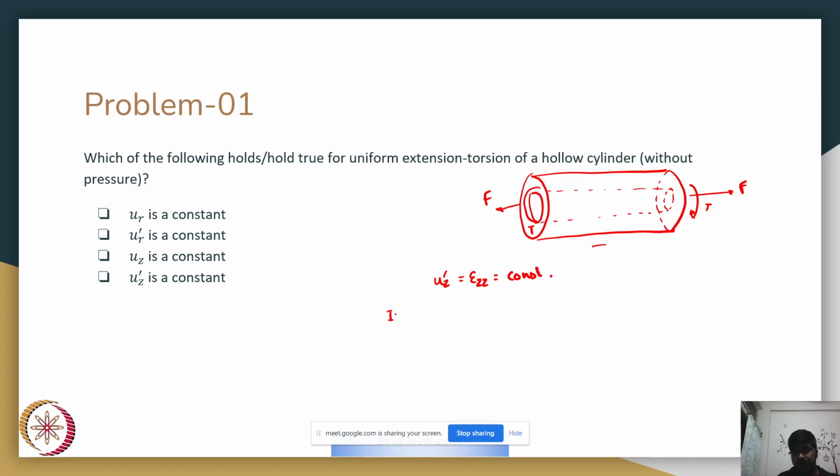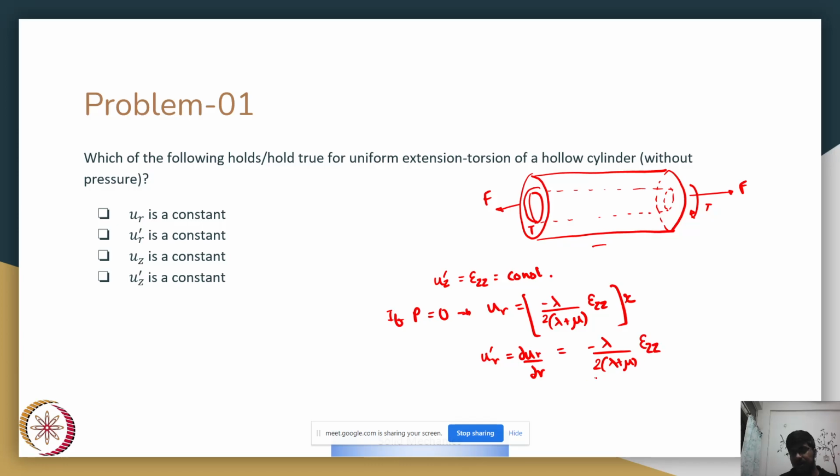Similarly, if pressure is zero, then we end up with ur is equal to minus lambda upon twice of lambda plus mu, epsilon zz into r, which means that ur dash, that is, dou ur by dou r, is nothing but minus lambda upon twice of lambda plus mu epsilon zz, and this is Poisson ratio, so this whole thing becomes minus mu times epsilon zz.